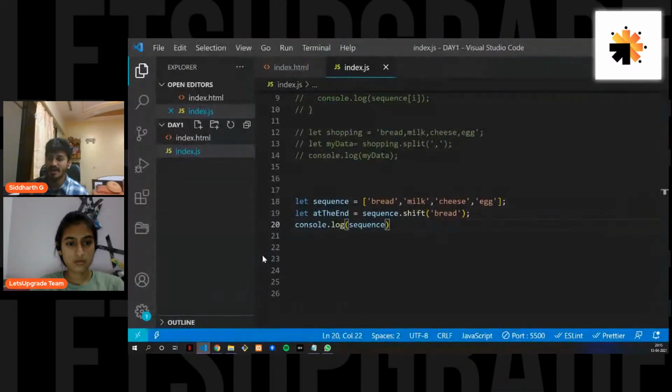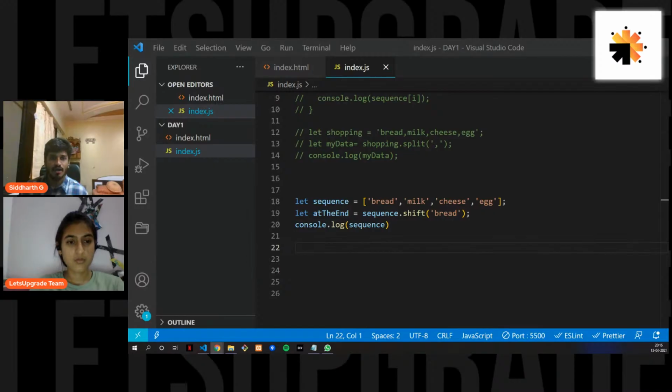So these are some handy JavaScript methods that you will be using. This one is pop, which pops the last element from the array. Push pushes an element at the end of the array. Unshift pushes an element to the first position of the array. Shift pops the first element from the array. So there are 4 methods that are a little important that you should always know.